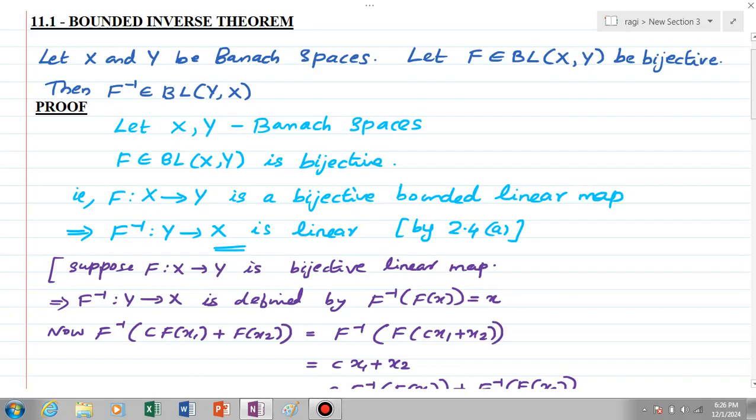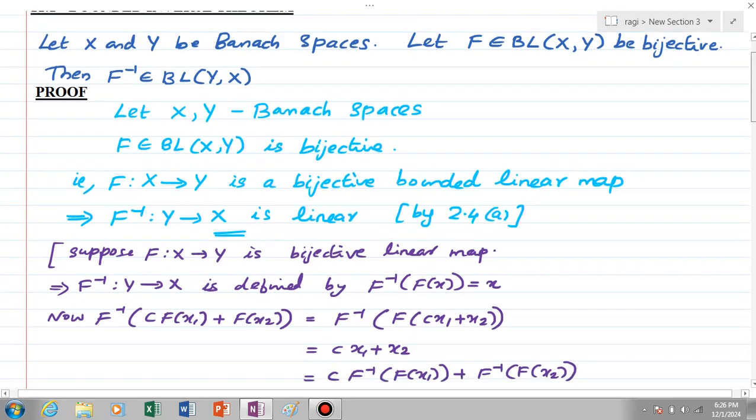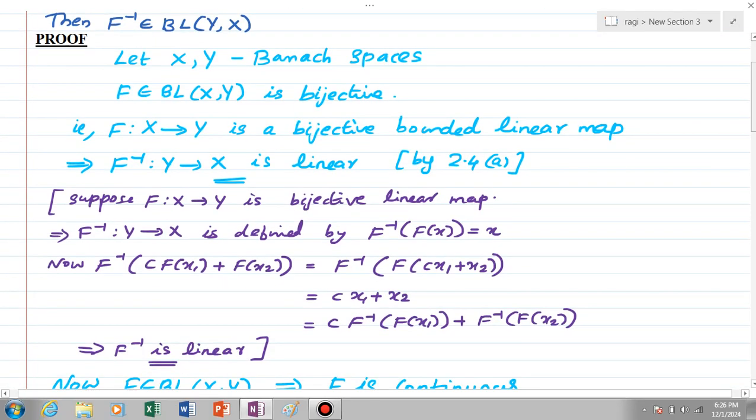It is very simple. Let X and Y be Banach spaces and we have f, an element of BL(X,Y), bijective. That is, f is a map from X to Y that is a bijective bounded linear map. Then clearly f inverse from Y to X is linear. The proof is in the brackets. Suppose f from X to Y is a bijective linear map, then f inverse is clearly from Y to X and is defined by f inverse of f of x is equal to x.